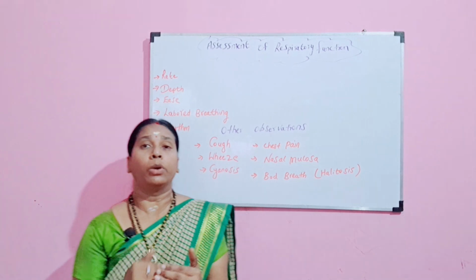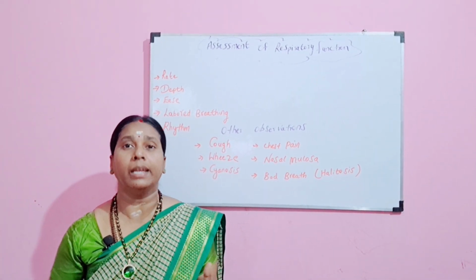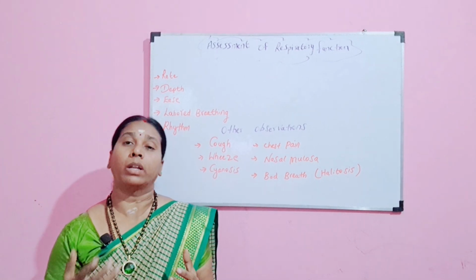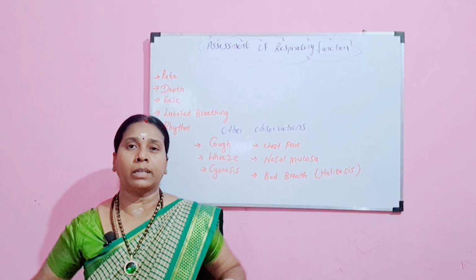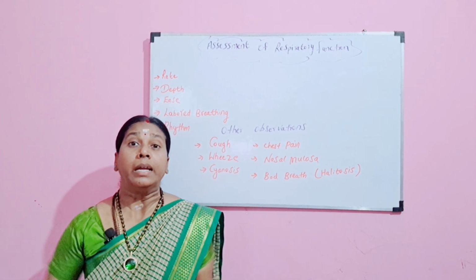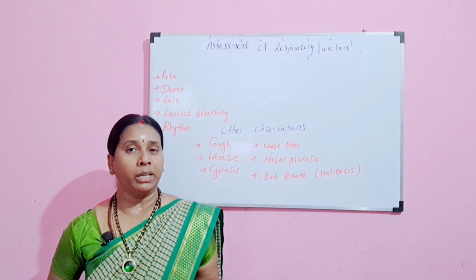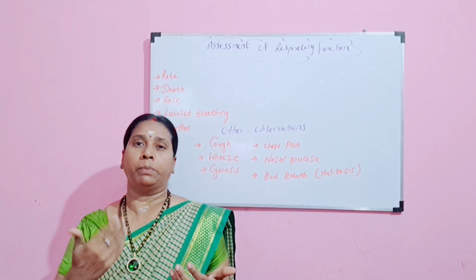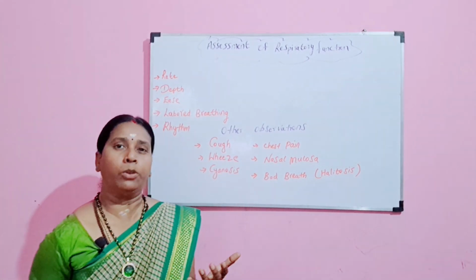So you are going to assess the ease of respiration, that is, check whether there is any dyspnea for the patient, or whether there is any diaphragmatic breathing. That is when the patient is breathing from the diaphragm, which is a little labored breathing, or abdominal breathing, that is when the patient is breathing from the abdomen. At that time there is a difficulty in breathing, you have to assess.